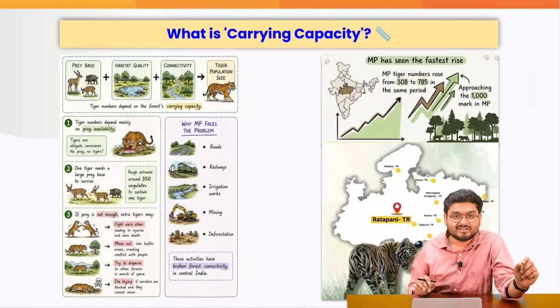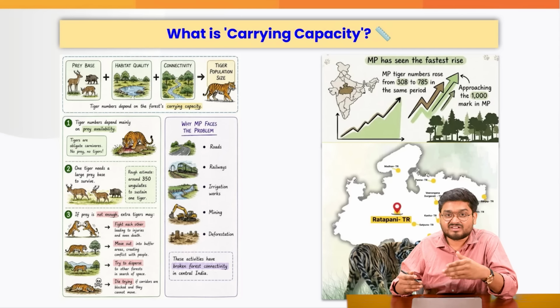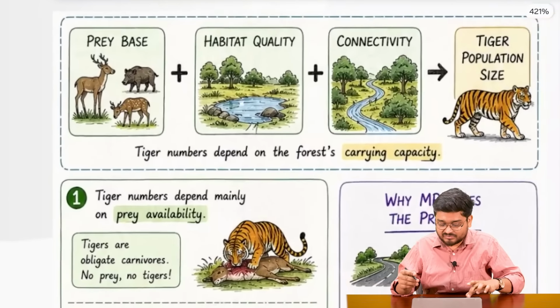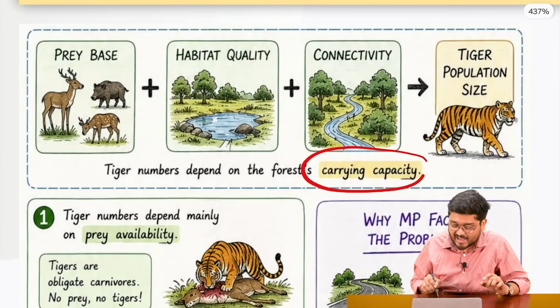So, between 2014 and 2022, Madhya Pradesh has managed to increase the tiger population by a splendid growth of 155%. But still, this success is hurting Madhya Pradesh even more. Why? Because here we have to understand the concept of carrying capacity.